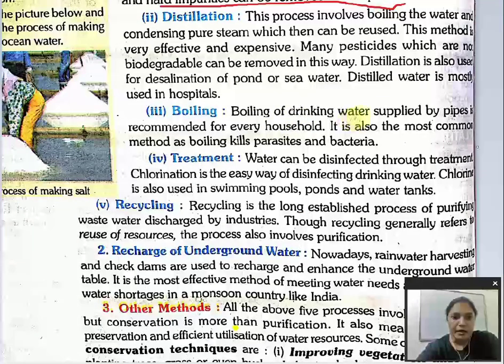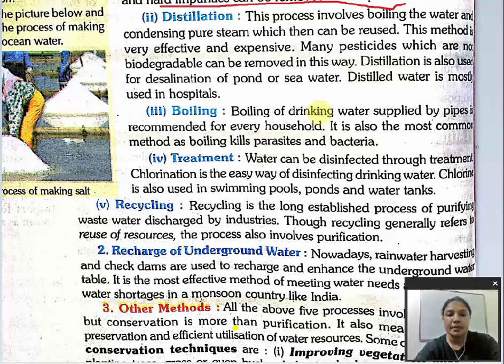Boiling of water supplied by pipes is recommended for every household. Whatever water we get through pipes, right? We all get supply water. It is always recommended that before using that supply water, we should always boil the water at home and then drink it. Why? Because boiling the water will kill the parasites and bacteria present in it. Next, treatment. Water can be disinfected through treatment.